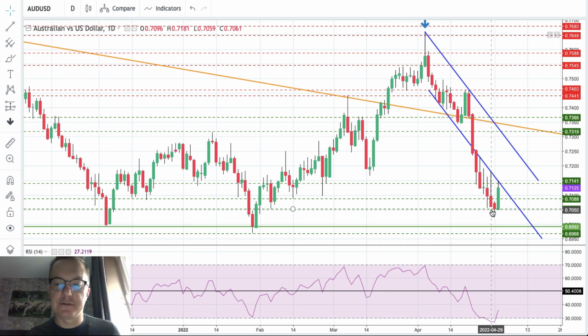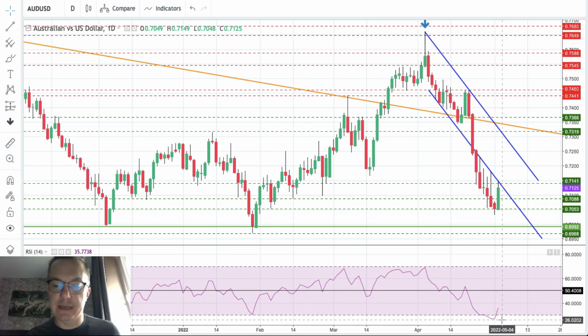This is a very nice down wave on the Australian dollar. As you can see, it recently hit extremely oversold market conditions as well. The RSI was at the level of 26 points. So this means that when we broke below 7,070 pips and made a low at 7,031 pips, that was extremely oversold.